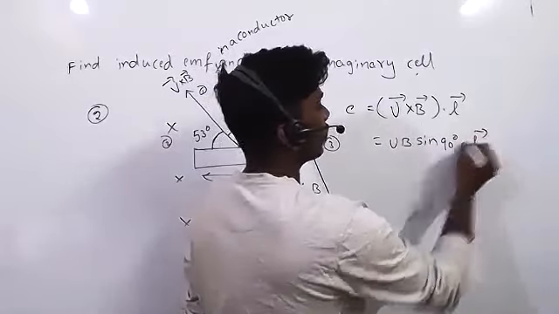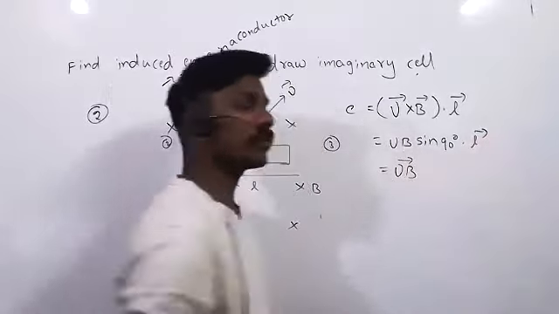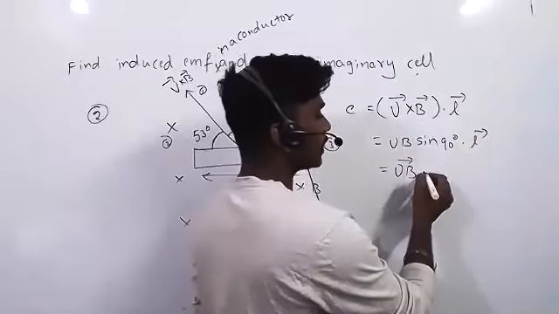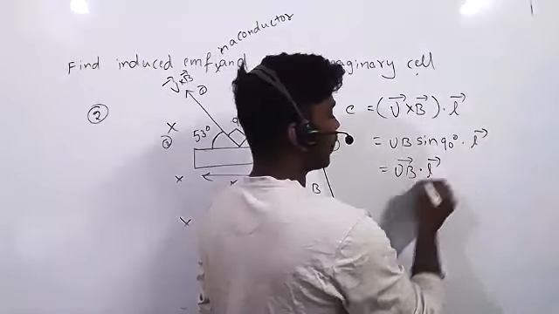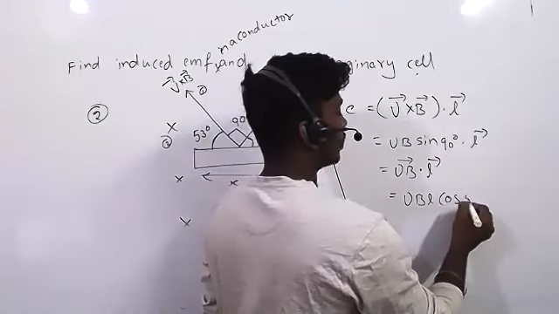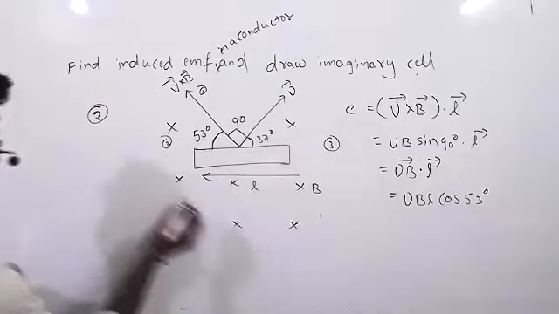Dot L bar. The cross product of two vectors always gives a vector, that's why I am writing it like this. Now VBL cos 53. How to solve cos 53?